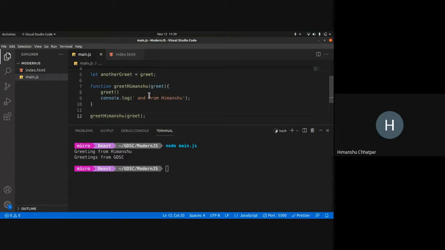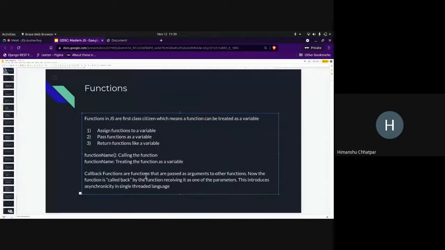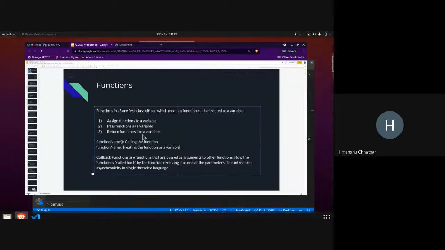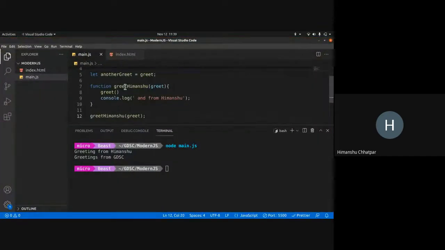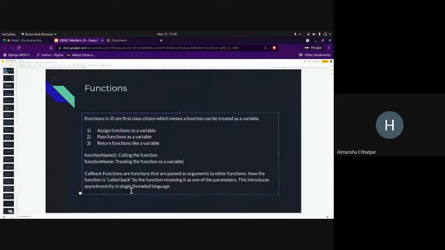So it essentially, quote unquote, calls back this function greet. So that's why it's called a callback function. These are functions that are passed as arguments to other functions. Now it's the job of the function receiving it as one of the parameters to call the greet function that is essentially passed. And this introduces asynchronicity in a single-threaded language. We'll look at this a bit later, but this is how it works.